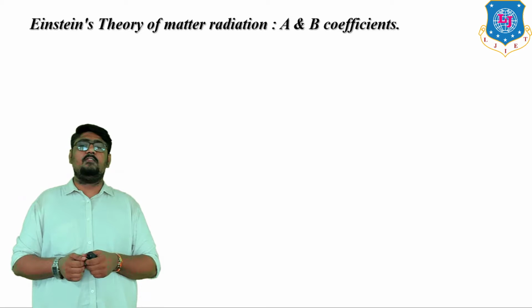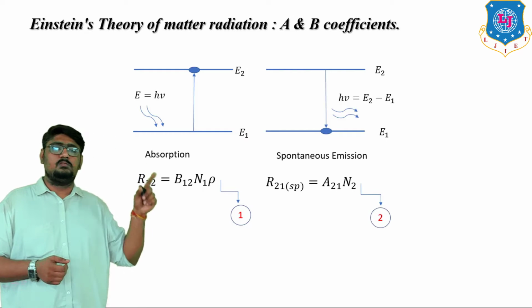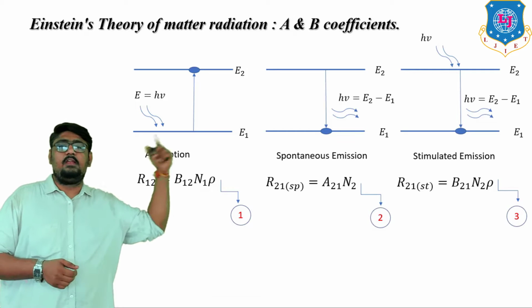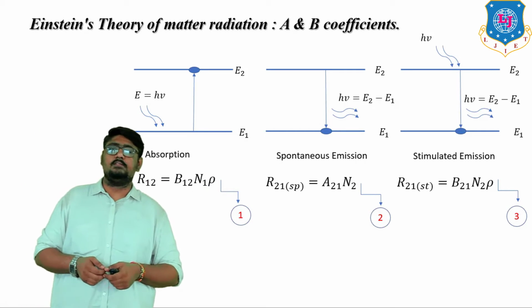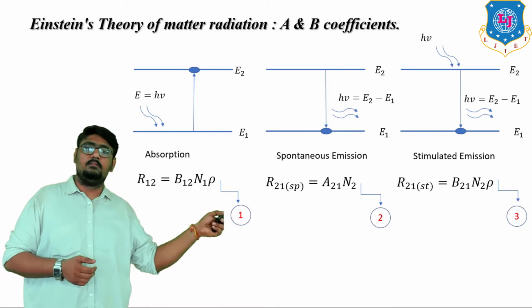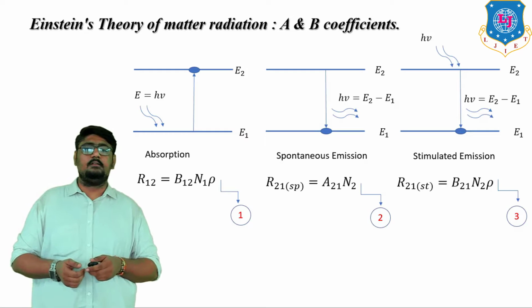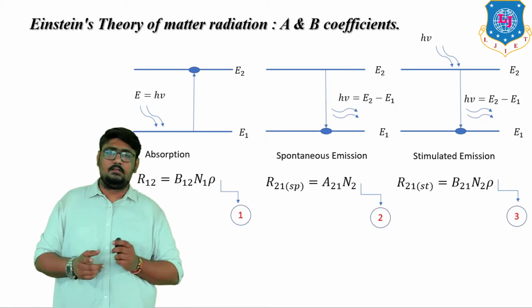As you can see in the figure, a combination of absorption, spontaneous emission and stimulated emission with their equations indicated by equation 1, equation 2 and equation 3, which we have discussed in the last lecture.